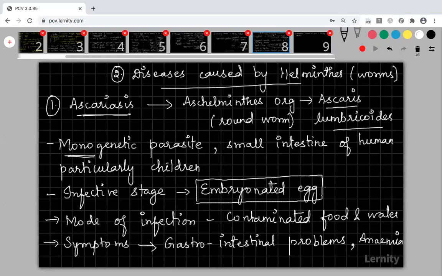So the first one, ascariasis, is caused by an organism belonging to phylum Aschelminthes, the roundworm called Ascaris lumbricoides. It is a monogenetic parasite. It lives in the small intestine of humans, particularly children. The infective stage is called the embryonated egg. The mode of infection is through contaminated food and water. It is not infected through a vector. Yes, it can be easily cured.